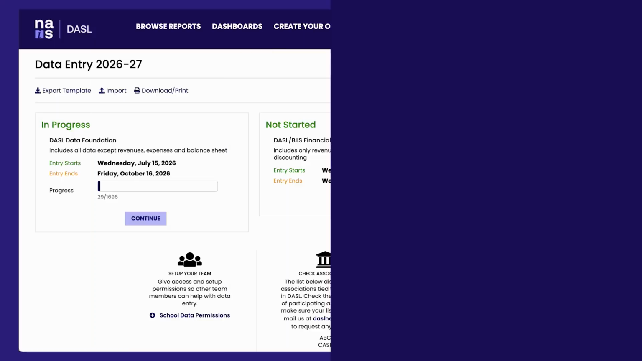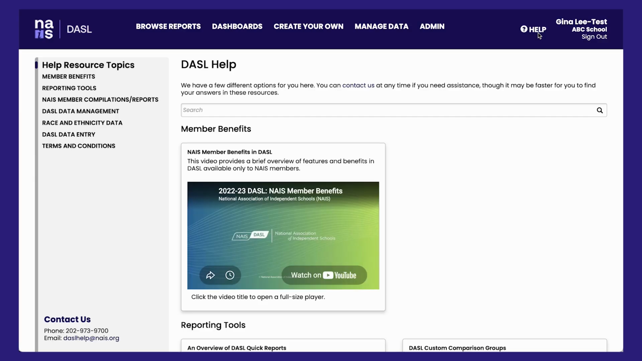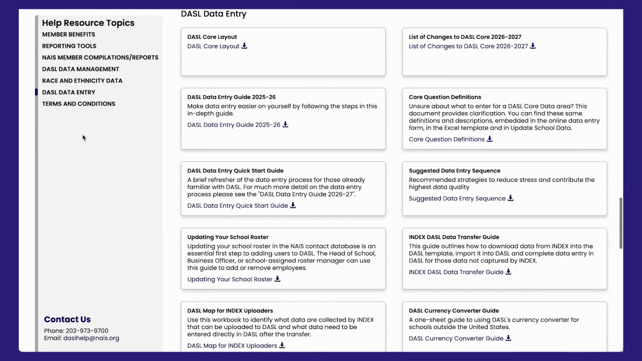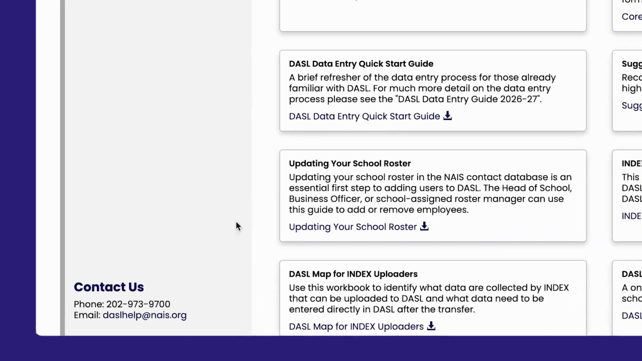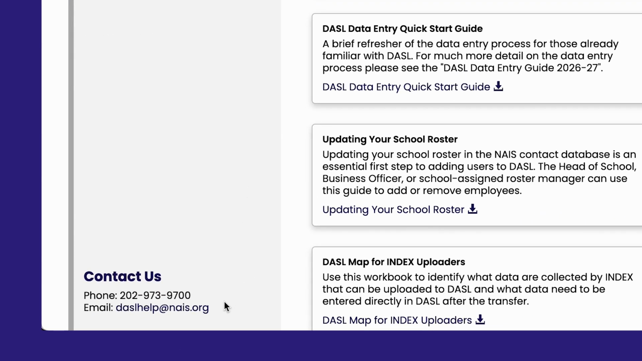If you have questions as you go along, refer to the Searchable Data Entry Guide and Core Definitions document within the DASL Data Entry 2026-2027 section. Still have questions? Use the link or phone number on the Help page to connect to the DASL support team. We are here to help.